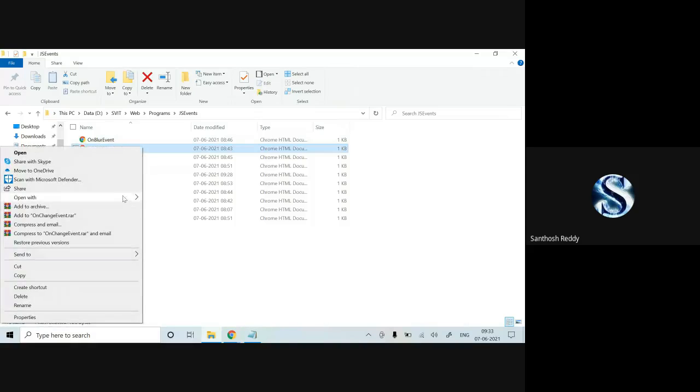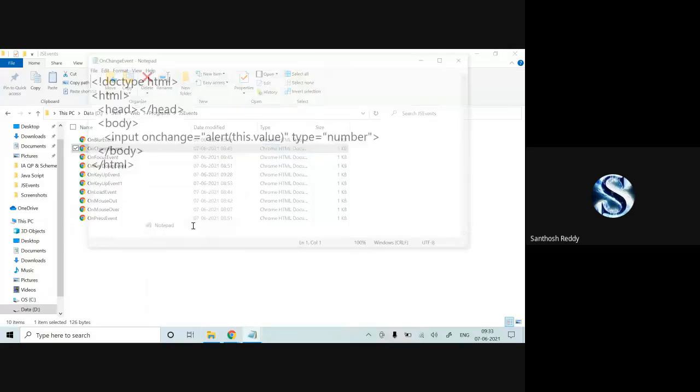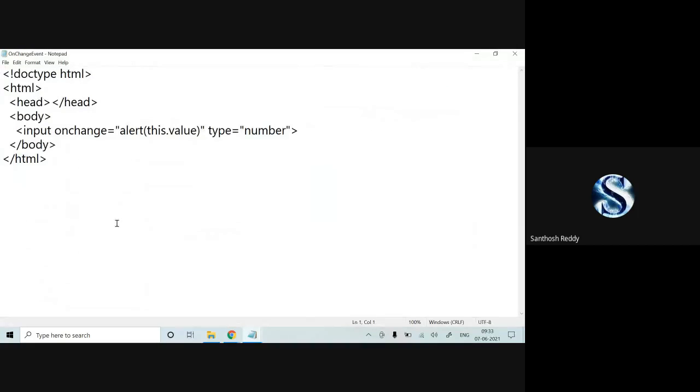On change event. Kindly have a look at it. I have not written anything. I have just added one attribute which is equal to alert this dot value, and type is equal to number. When you press some number, this will be shown with the value. That's it.